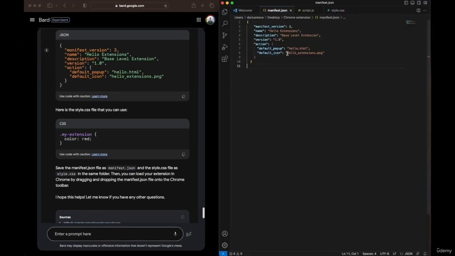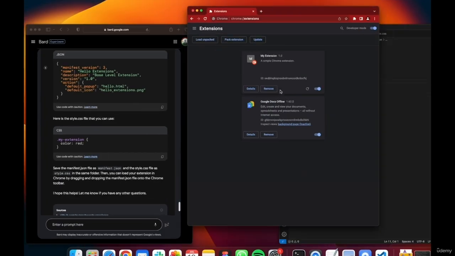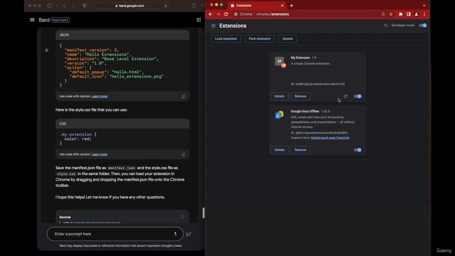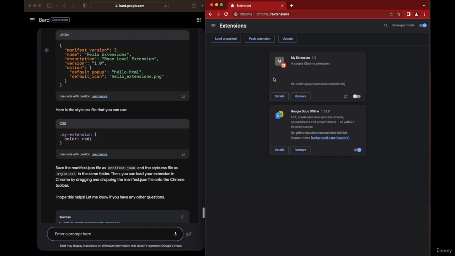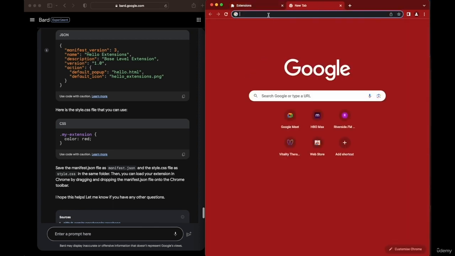So we've got a new file, and here actually I see that it's referencing an icon that we do not have saved. So we'll have to get an icon, I think. So I'm going to go ahead and save this. I will remove this extension. Actually, we can just refresh it. Yeah, so it's not getting the icon, as I said.